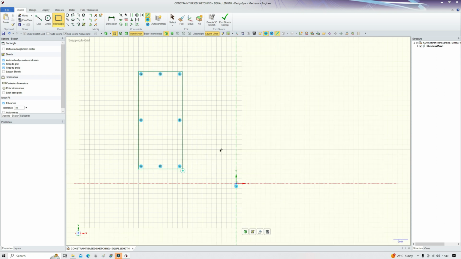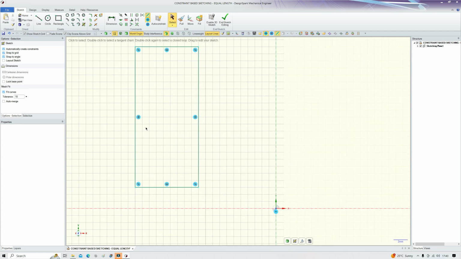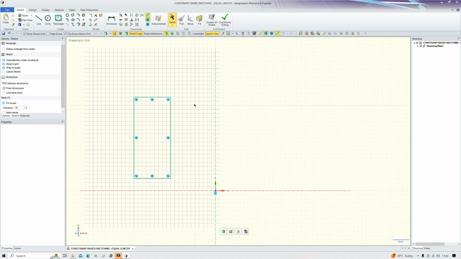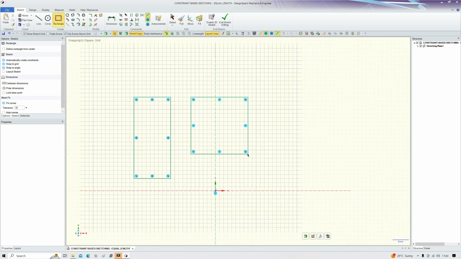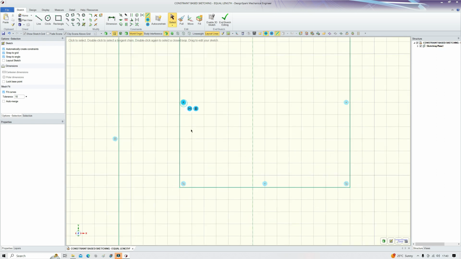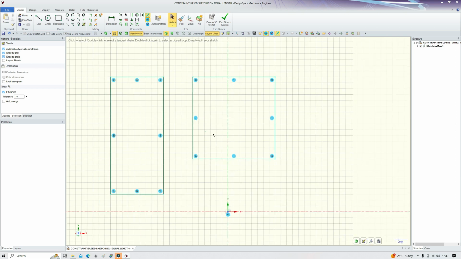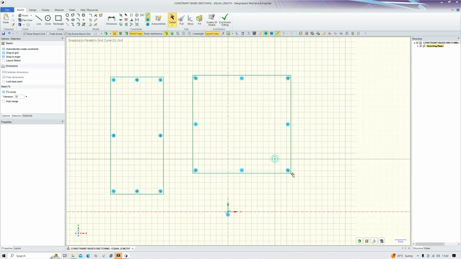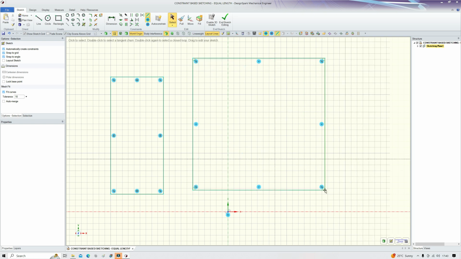In fact, any rectangle excluding a square. Two vertical, two horizontal, and four curve end connections. Let's try a square. So a square, you won't be surprised to learn, has four sides of all equal length. So by dragging a corner, all four sides change length accordingly.